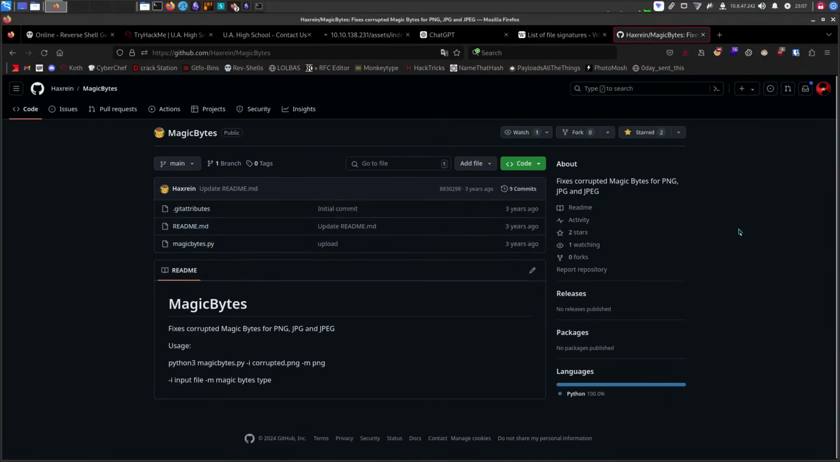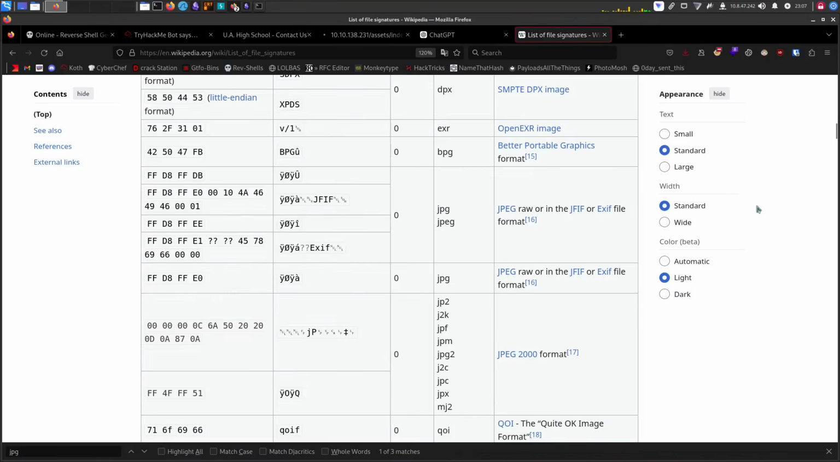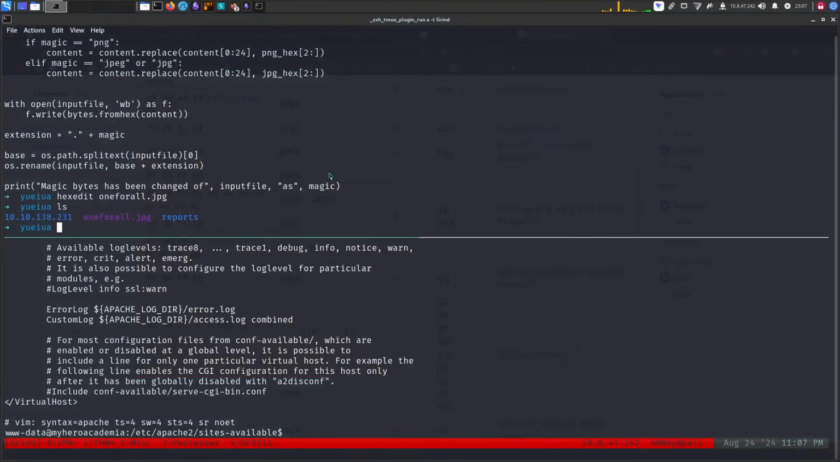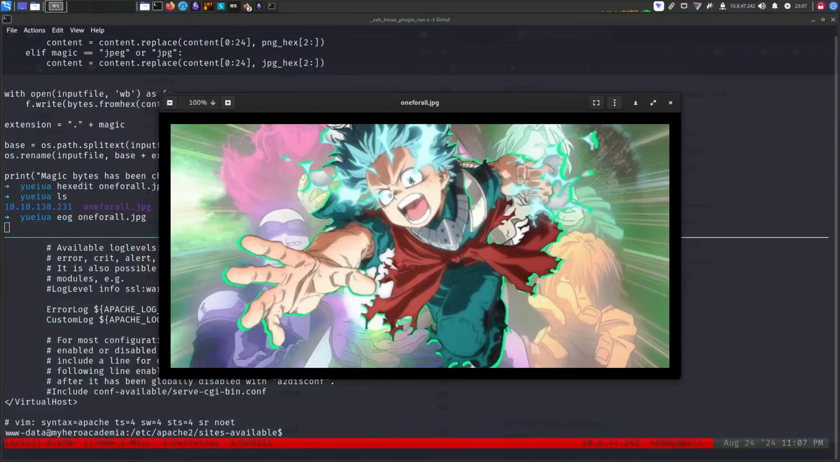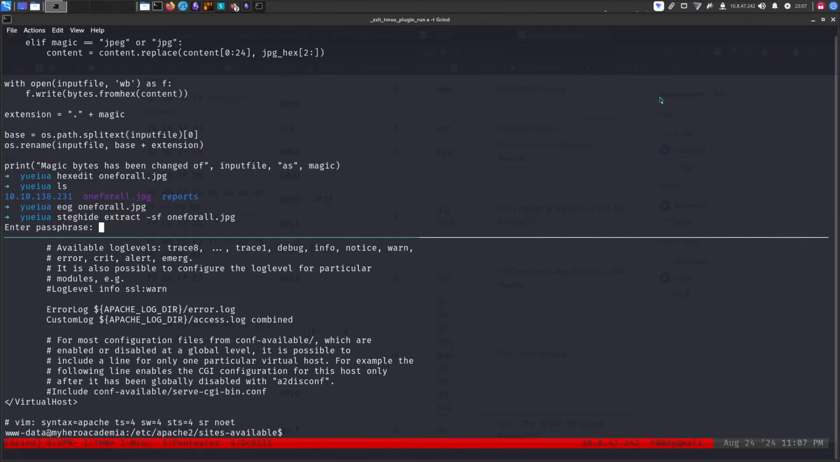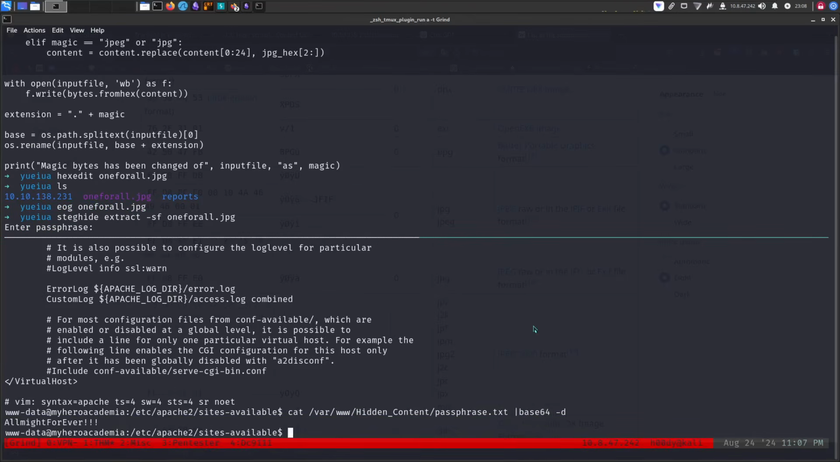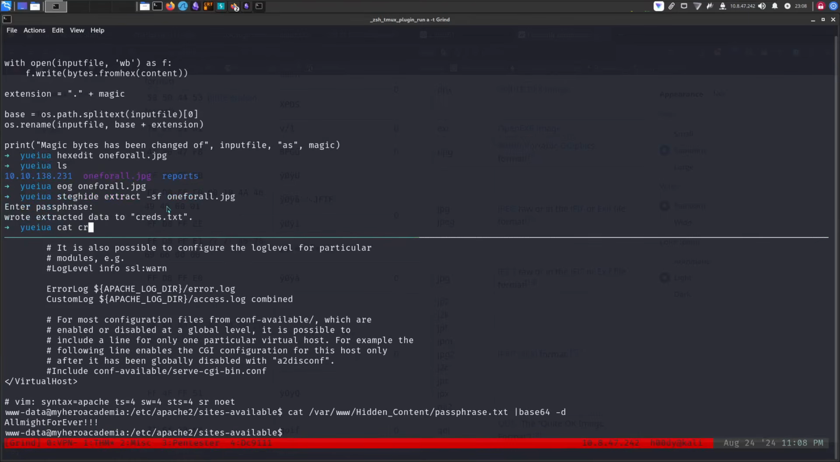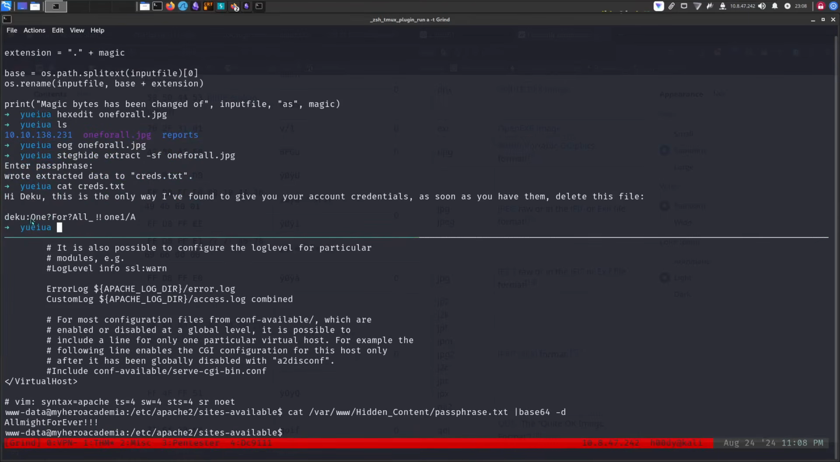So let's just start that. So let's take a look. It's just the anime profile picture, and if you do steghide extract -sf to extract the hidden data from here, and cat hidden passphrase base64. This was the password. There we go. Now we got the credentials for Deku user.